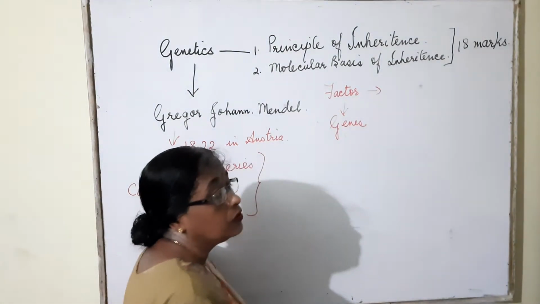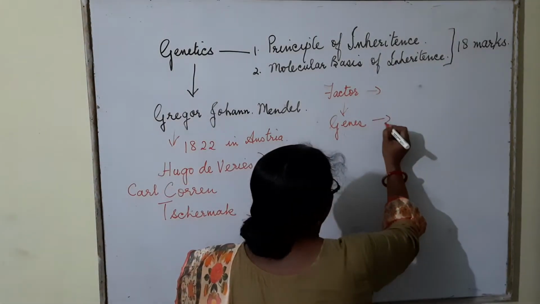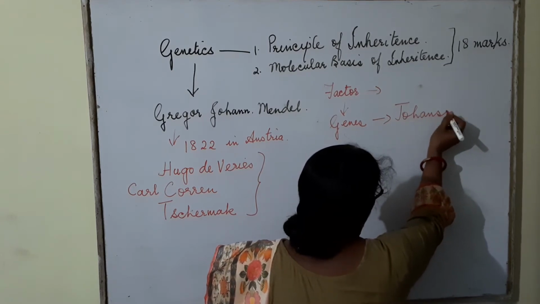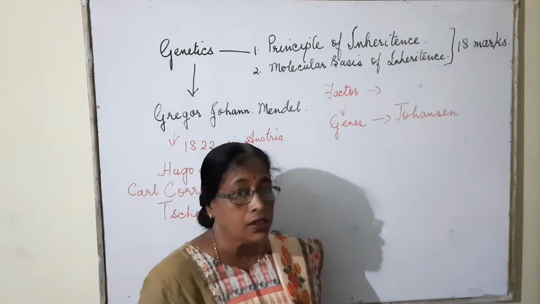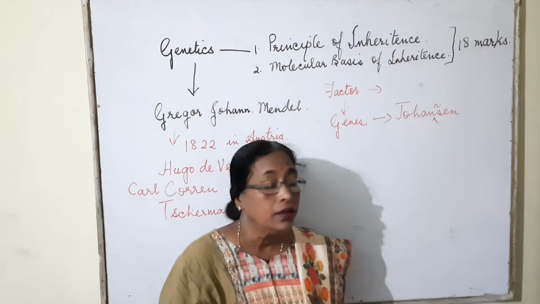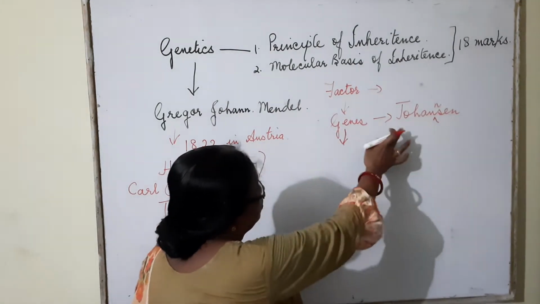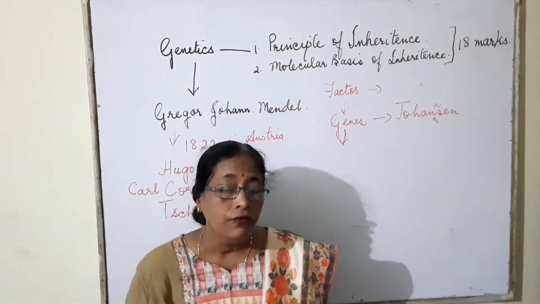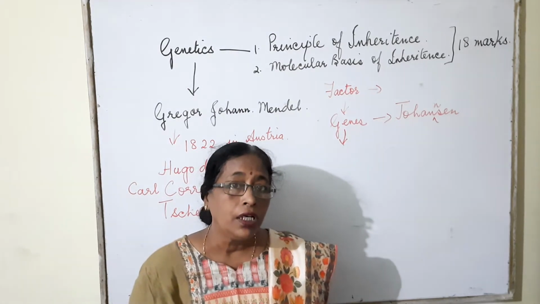The word gene was coined by Johansen. Genes are units of heredity which have the information and control the characters.